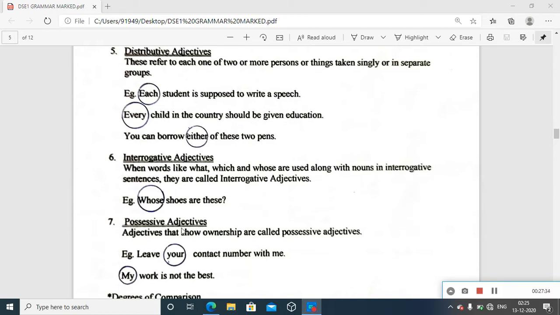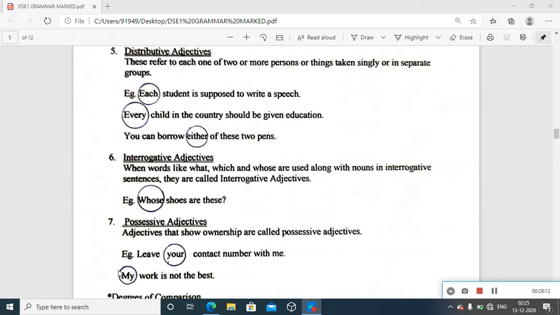The last type, possessive adjective. Possession technically stands for ownership. Adjectives that show ownership are called possessive adjectives. See, leave your contact number with me. Contact number, or contact, is the noun here. Your: whose number one is asking for, your. So obviously contact number is qualified here with the adjective your. Your here stands as the possessive adjective.